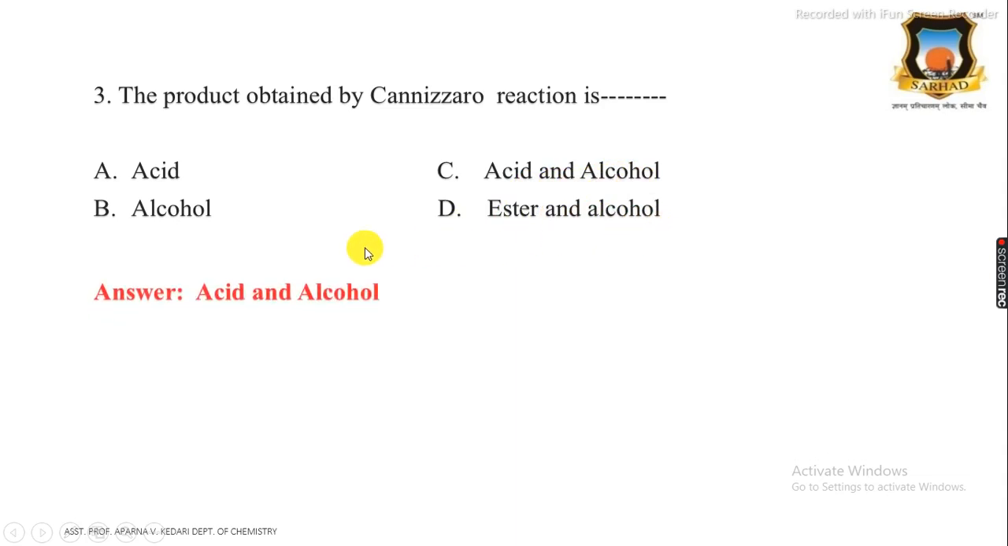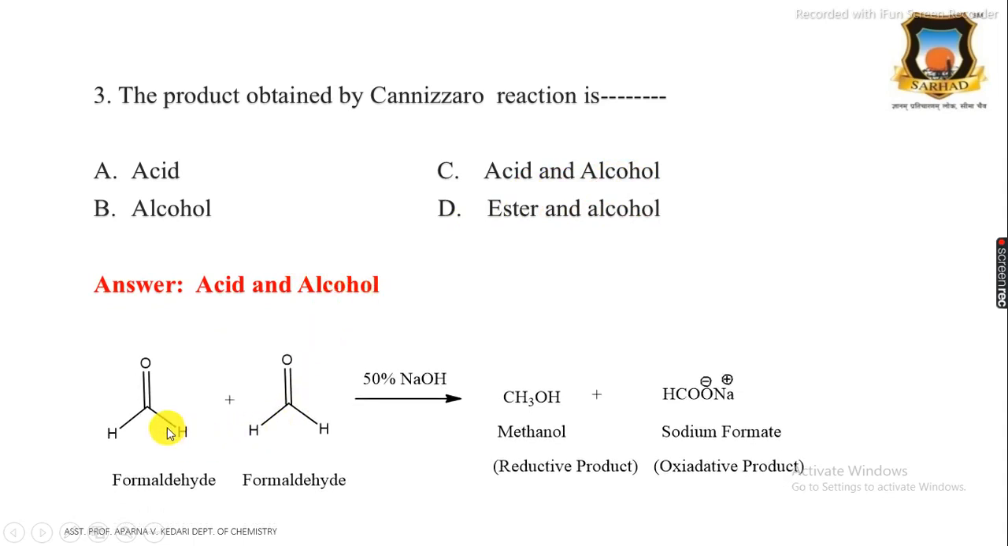And the correct answer is acid and alcohol, because, for example, here two equivalents of formaldehyde in the presence of a base, that is 50% NaOH, give methanol and sodium formate, that is the sodium salt of formic acid. This is the reductive product, this is the oxidative product. It is a self-oxidation-reduction reaction, and the product of the Cannizzaro reaction is alcohol plus acid. Therefore, the correct answer is acid and alcohol.